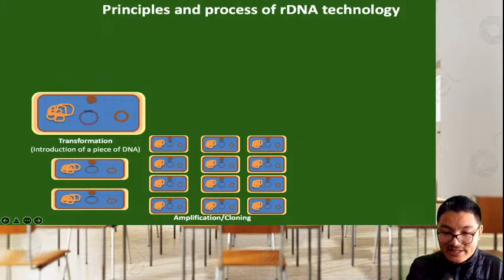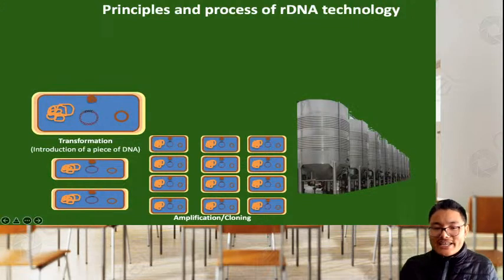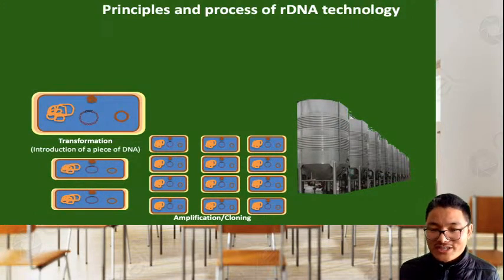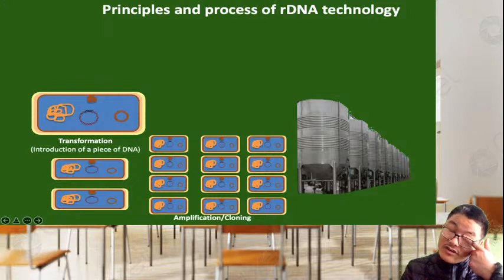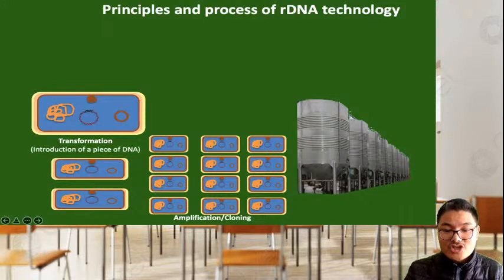Okay, now this process of cell division of the bacteria keeps on occurring for almost 2-3 days in large tanks, and these tanks are usually called bioreactors or fermenters. So in these large tanks there is continuous replication, or continuous cell division, of the E. coli, and there is formation of rDNA copies. Moreover, these rDNA copies will also produce the insulin protein. The insulin gene will be producing the protein, right?